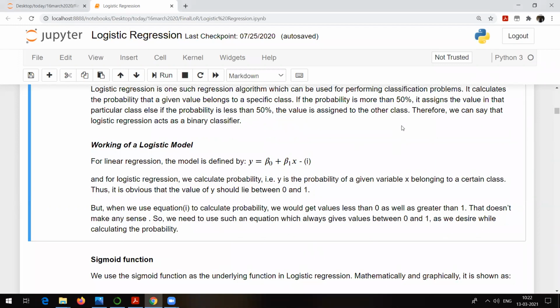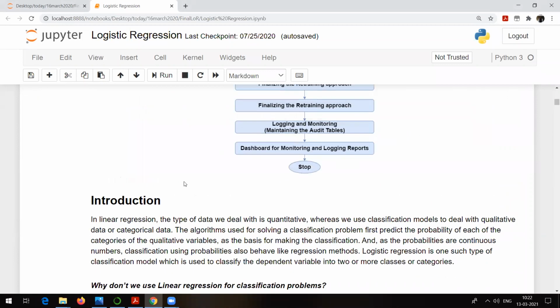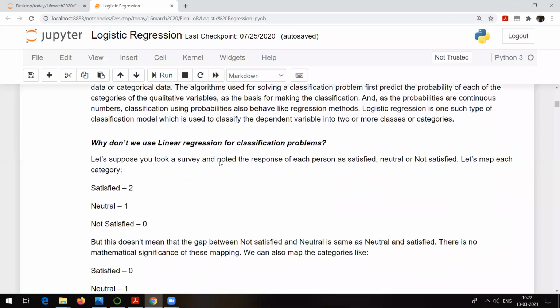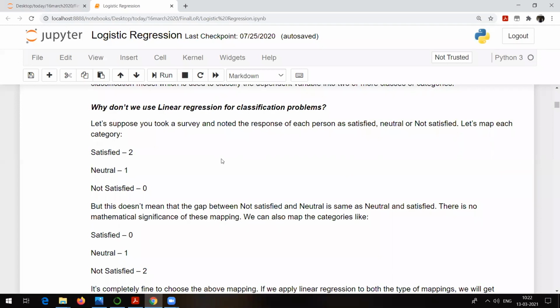So I hope that till this point, everyone is able to understand. Till this point, I just tried to explain a simple thing: that logistic regression is used for solving classification types of problems, and you know what a classification type of problem is. The basic idea behind logistic regression is that it is going to find out the probability. Let's suppose you want to identify whether a patient is affected by thyroid or not.